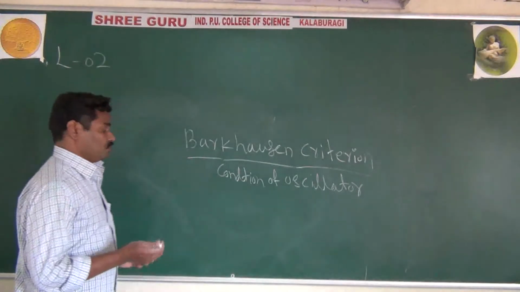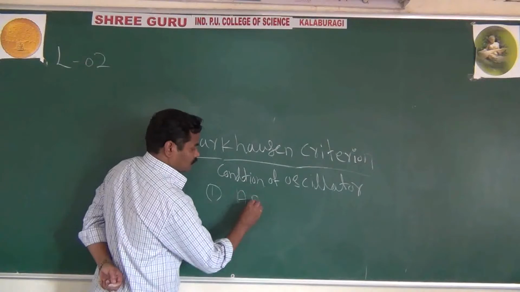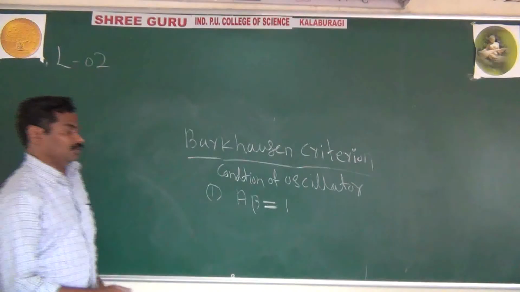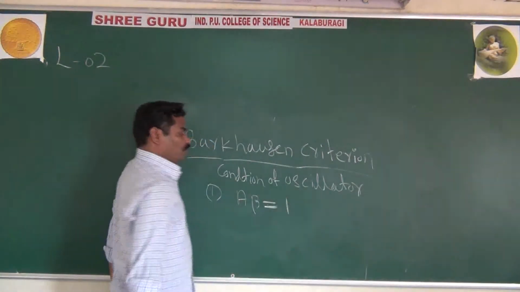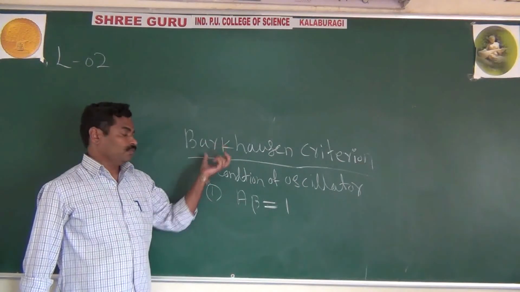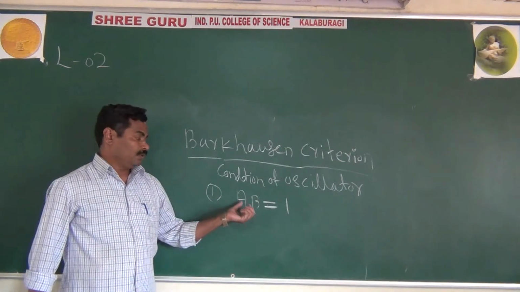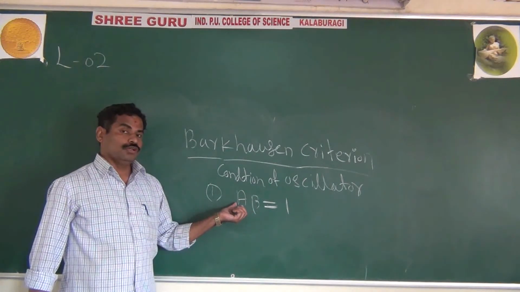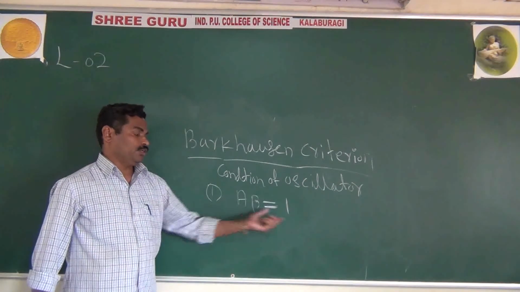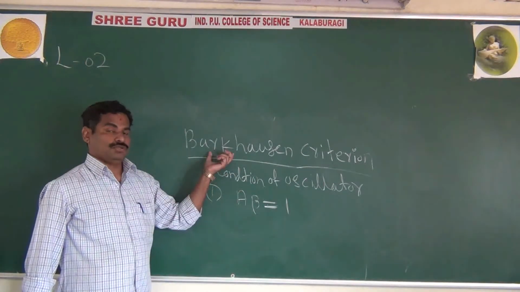What is the important first condition? The first condition is A beta equal to 1. The first important Barkhausen condition is that the A beta, the loop gain, will be 1. Here A is the open loop gain and beta is the feedback factor. The magnitude of A beta equal to 1 is the first condition of the Barkhausen criterion.